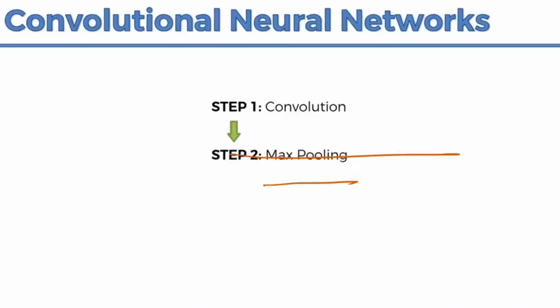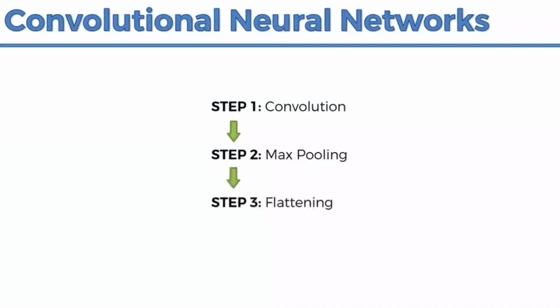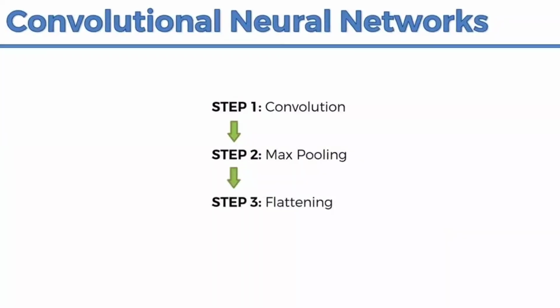Right? Step 2 is called pooling, max pooling. Once step 1 is completed, step 2 is called max pooling. Step 3 is called flattening. Step 4 is called full connection. These are the 4 steps involved in the CNN. Step number 1 is convolution. Step number 2 is max pooling. Step number 3 is flattening. Step number 4 is full connection.